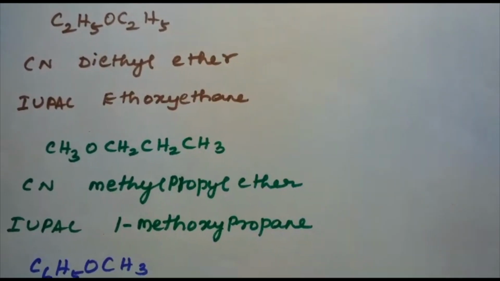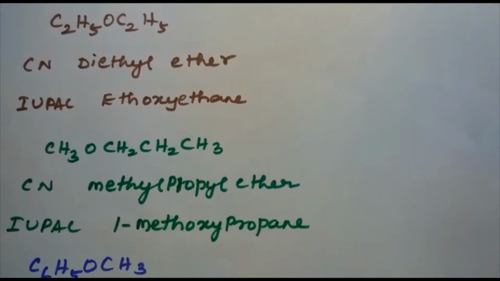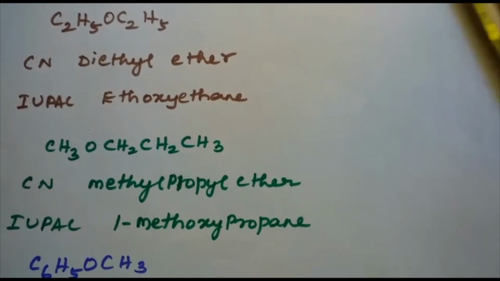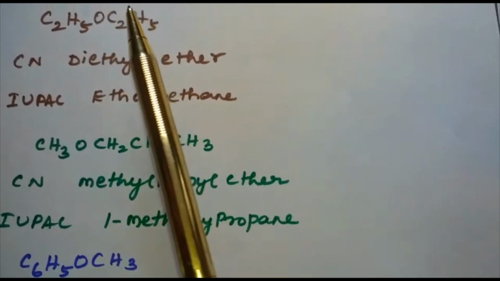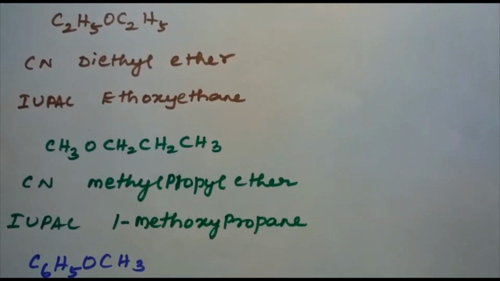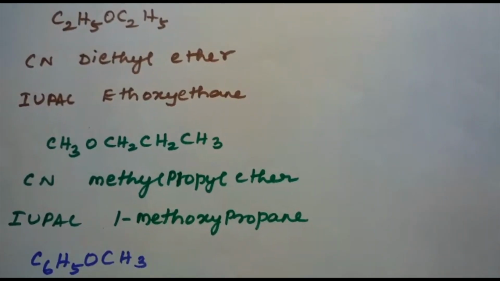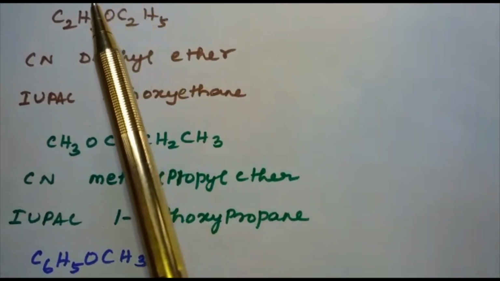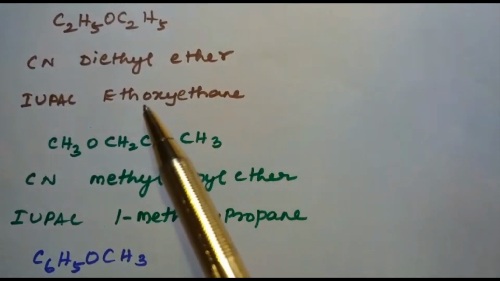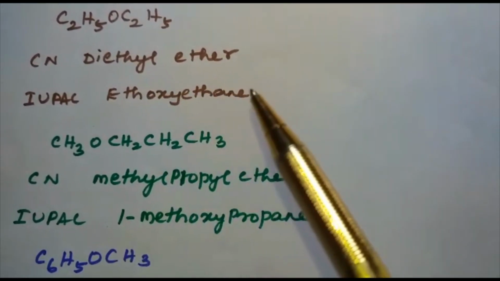How do we get our ethers? It is obtained by substituting the hydrogen atom of a hydrocarbon by an alkoxy group, or the aryloxy group. Or otherwise we can get our ether by substituting the hydrogen atom of the hydroxyl group of an alcohol. So that's why it is an alkoxyalkane, that is ethoxyethane.